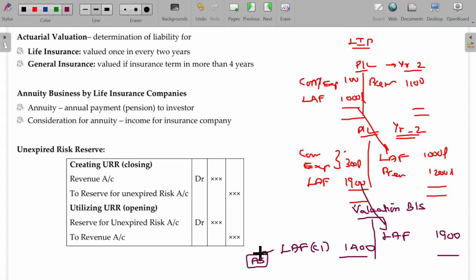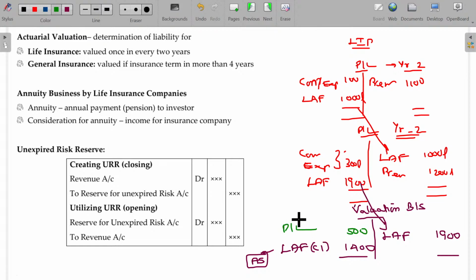Based on all this permutation and combination using probability, the expected liability this company has is calculated by the actuarial scientist. That is the closing life assurance fund. After that, the balance you get is the actual profit and loss for the business.